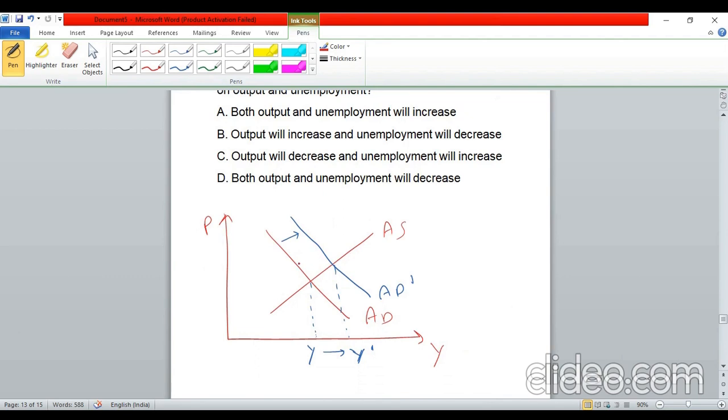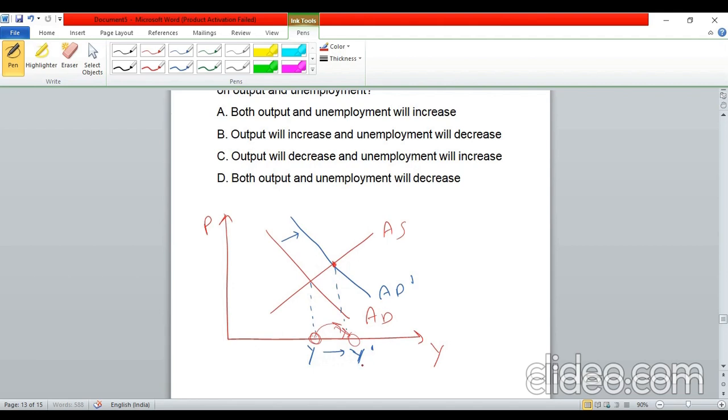And if there is an expansionary fiscal policy, this AD curve will shift towards the right. So AD dash is the new AD curve, and this will be the new equilibrium point. This shows that y, the output, increases. It was this much earlier, now it has increased to this much. So y increased from y to y dash, that is, output will increase.